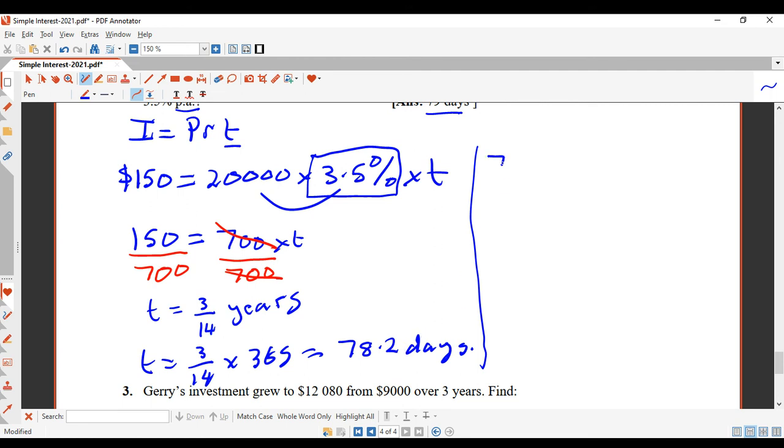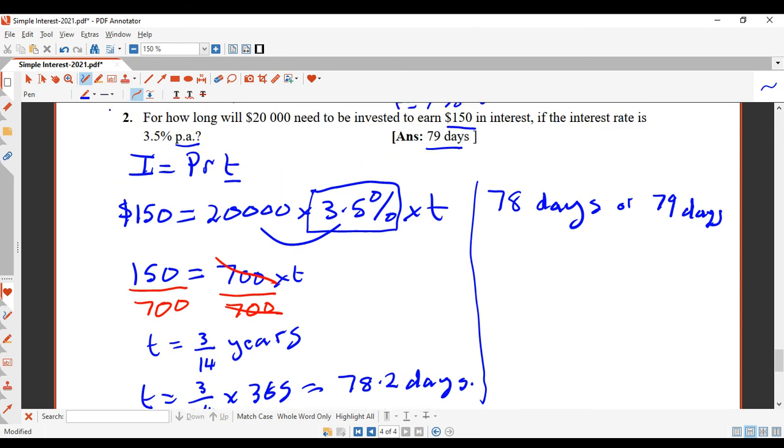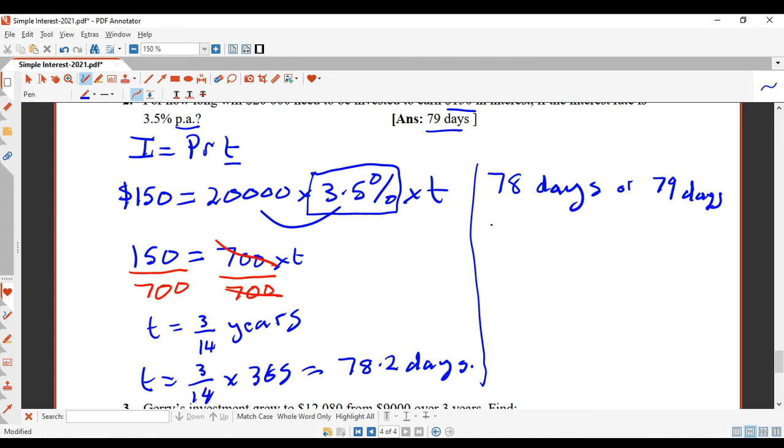So the answer is either going to be 78 days or 79 days. Now, if you want to earn $150 interest, 78 days will not be enough to earn $150 in interest.